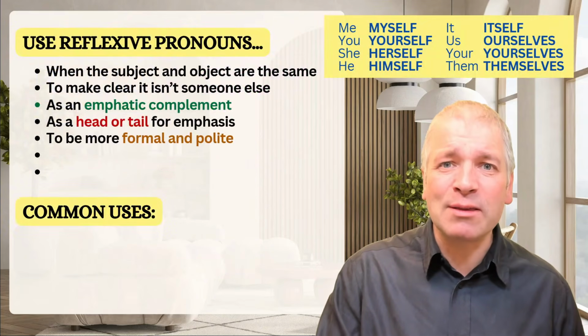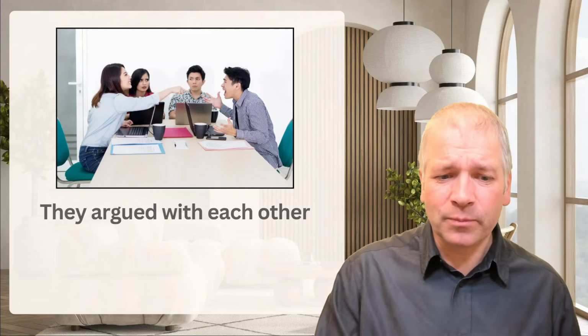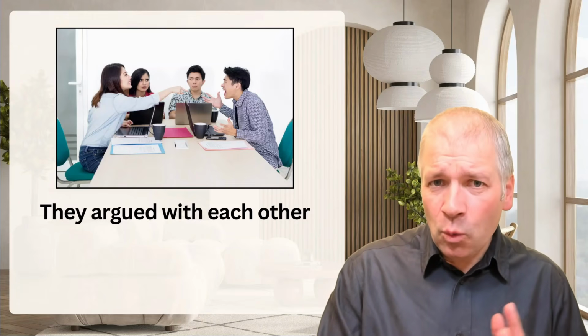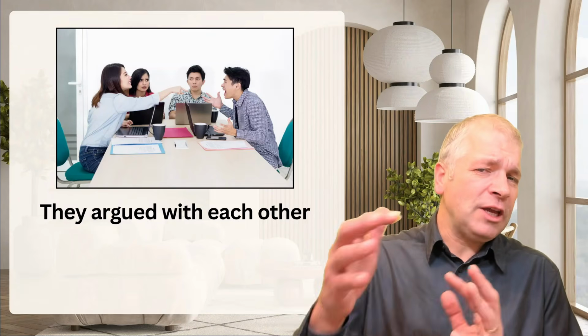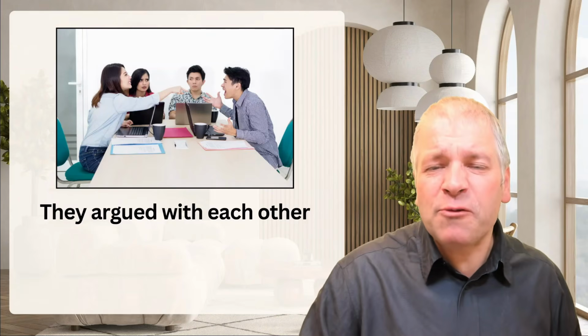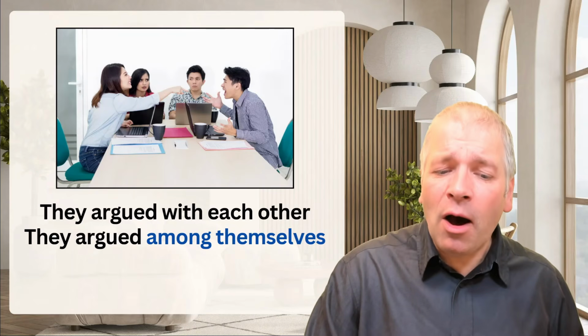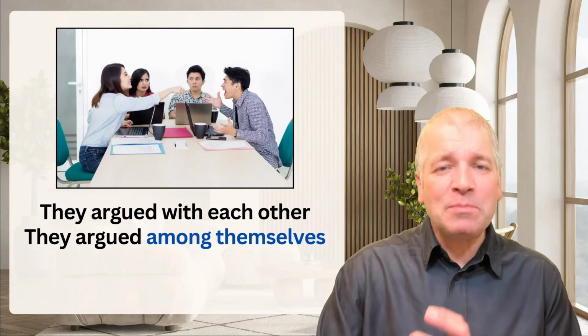We've got some more reasons to come though. What's going on in this meeting? They're all arguing. They argued with each other. And when we have this phrase with each other, we could use a reflexive pronoun instead. They argued among themselves.